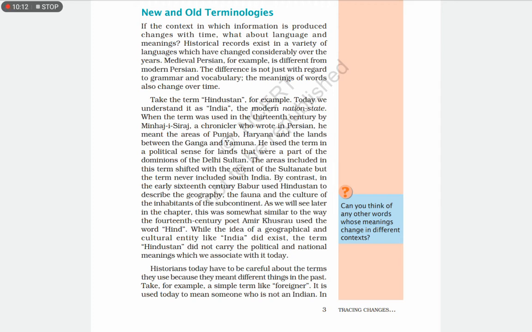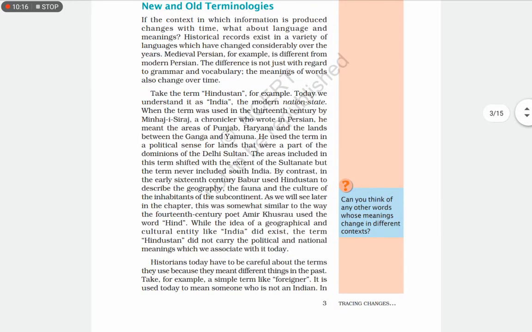For example, I'll tell you something. Here he gave the word foreigner. Today we call foreigners anybody who came from another country. But at that time, for example, anybody who came from another village was known as a foreigner. Nowadays we say strangers, but in the old time we called them foreigners. Like this, due to the time it's changed.